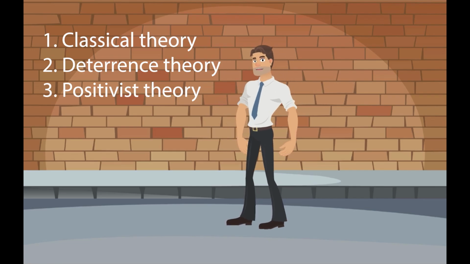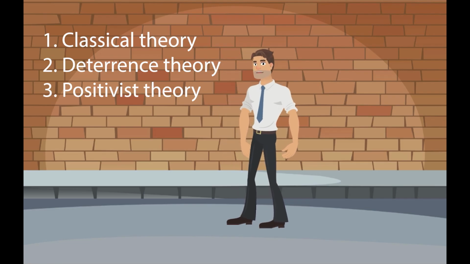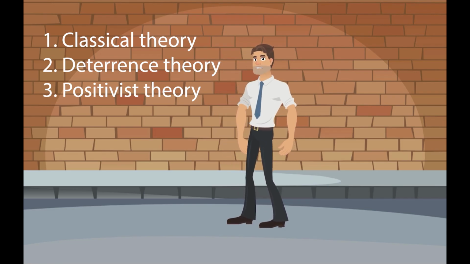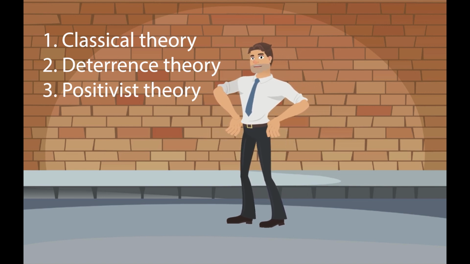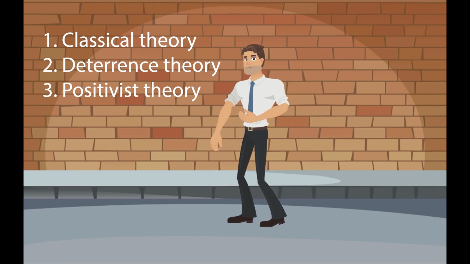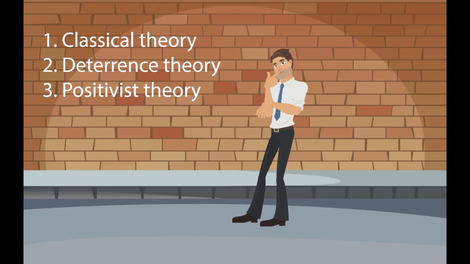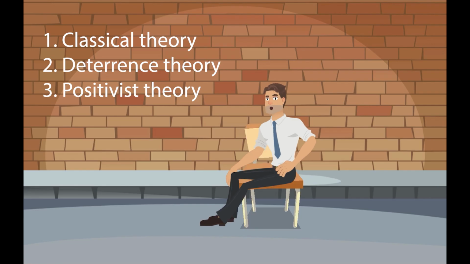Positivist theory is quite different because it believes that our prior experiences or influences determine our present behavior. Positivist theory can also be called deterministic theory. In other words, it argues that most criminal behavior is a result of social, psychological, and even biological influences. Next, we will briefly talk about some theoretical perspectives on human nature.